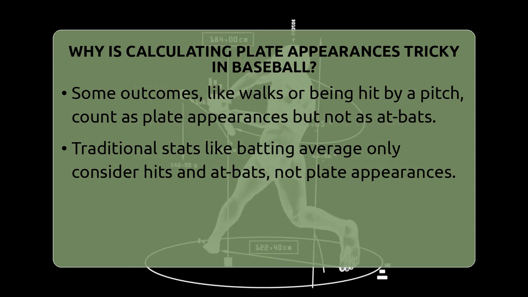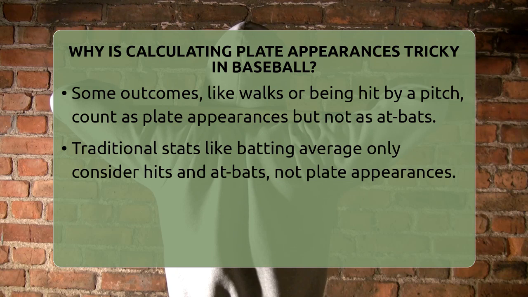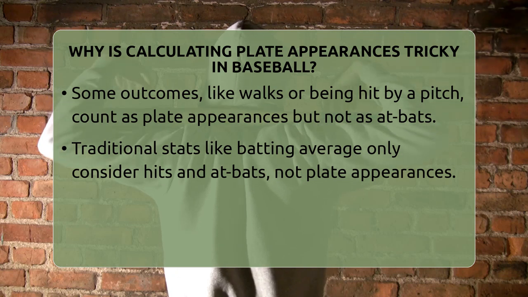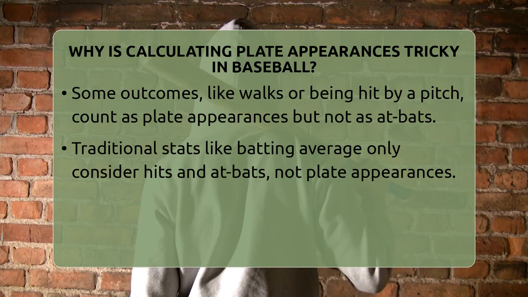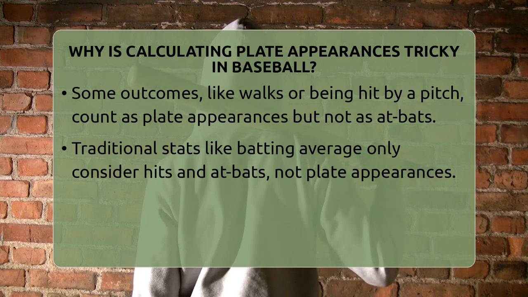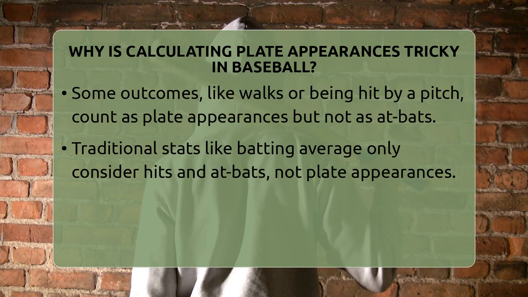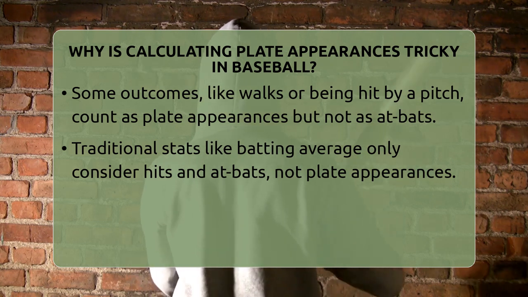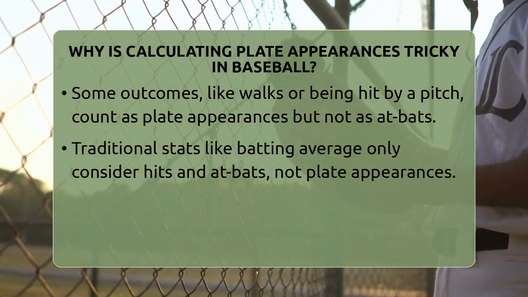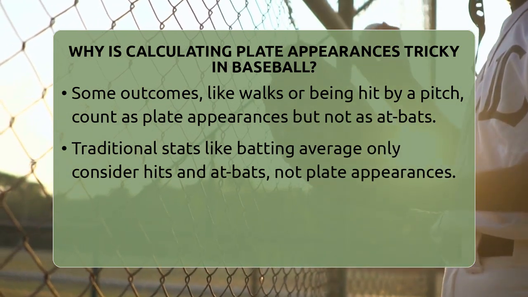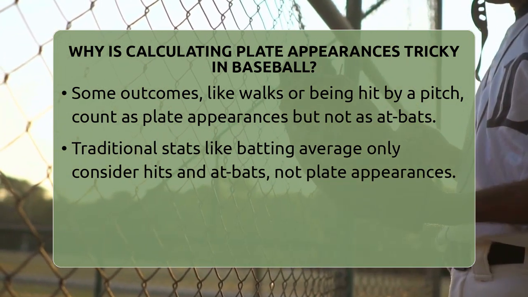This distinction is important because it affects how we measure a player's performance. Traditional batting stats like batting average only consider hits divided by at-bats. But if we want to see how often a player gets on base or handles different situations, we look at plate appearances. For example, a player who walks a lot will have more plate appearances than at-bats, which can make their batting average seem lower even if they are good at reaching base.